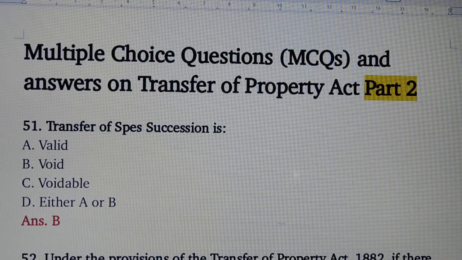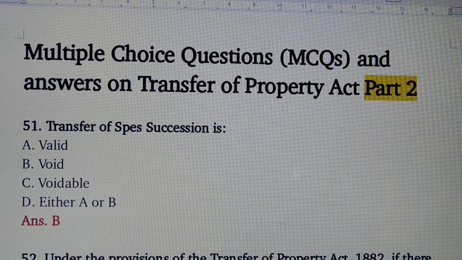So friends, we will see questions with answers. Question number 51. Transfer of space succession is, answer is option number B, wide.